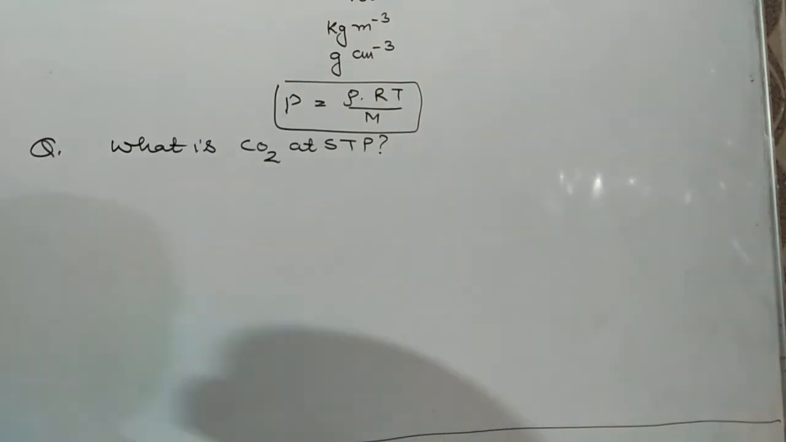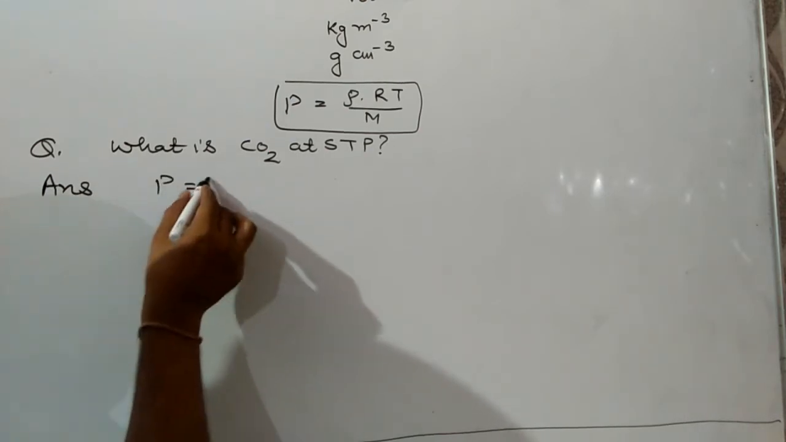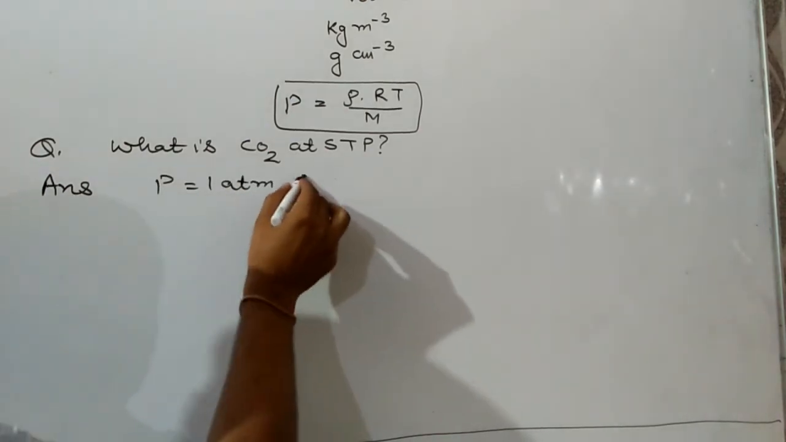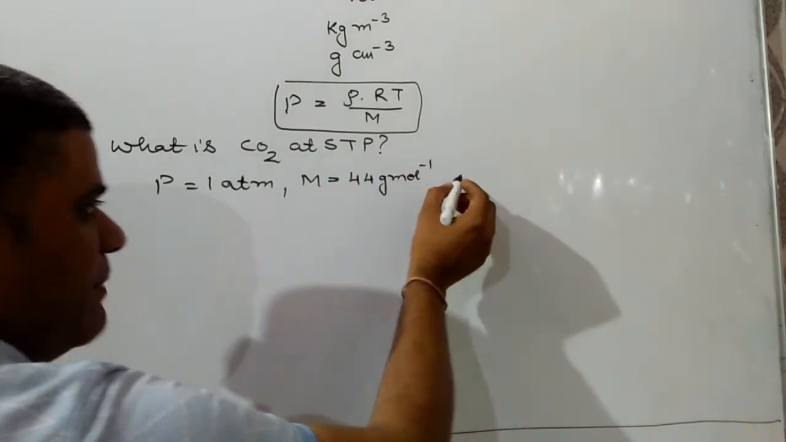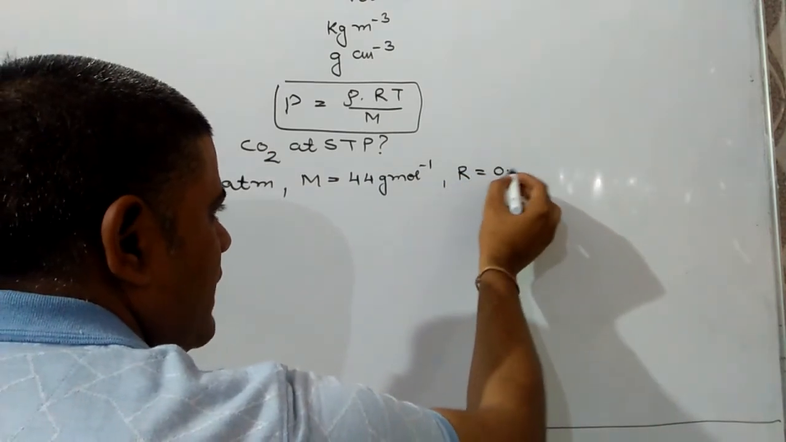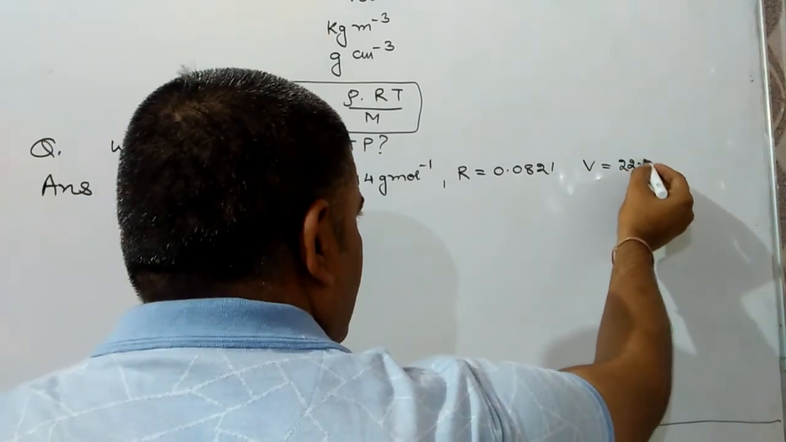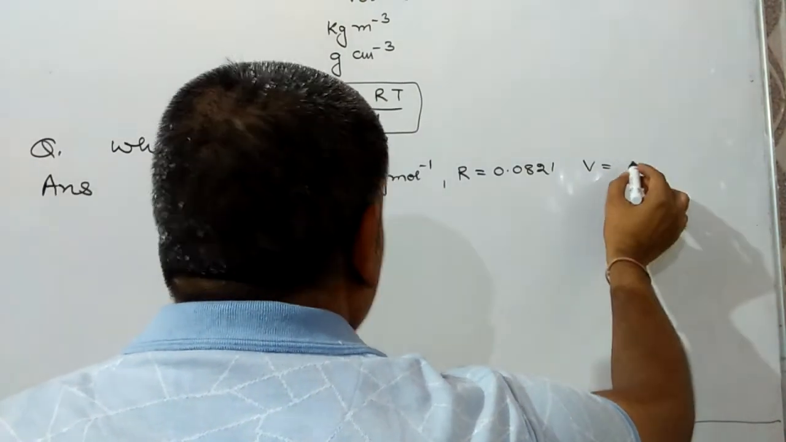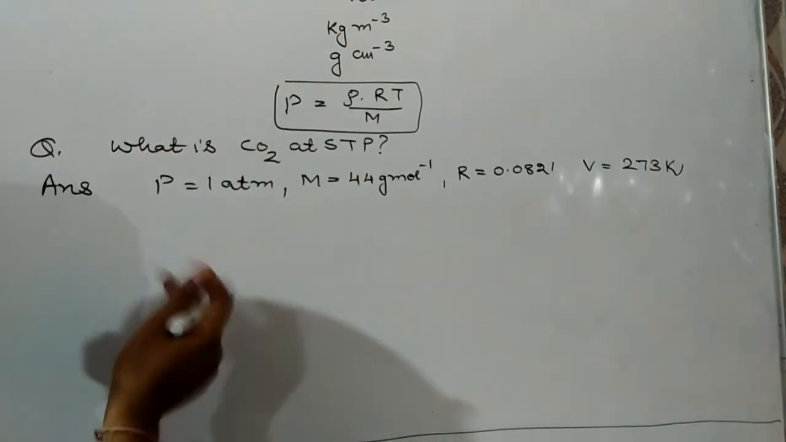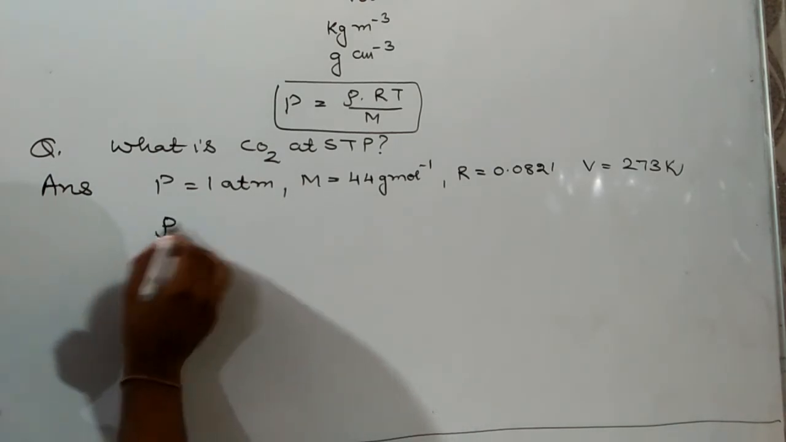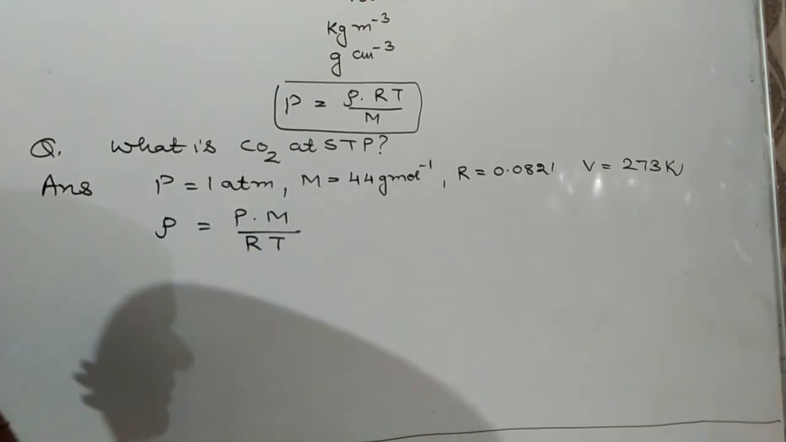Density of CO2 at STP. As we know, for STP, pressure is 1 atmosphere. Molecular mass of the gas is 44 gram per mole. R may be 0.0821 for atmosphere, and volume will be equal to 22.4. Temperature is equal to 273 Kelvin. Putting these values, we will get density is equal to pressure into molecular mass upon RT.